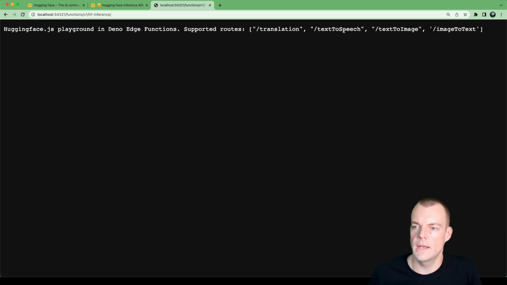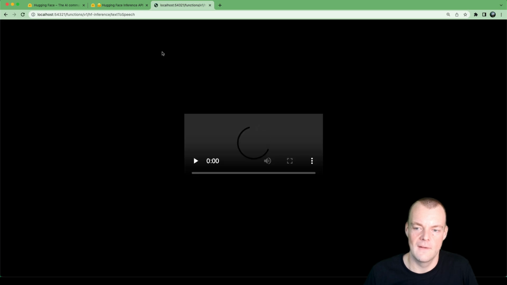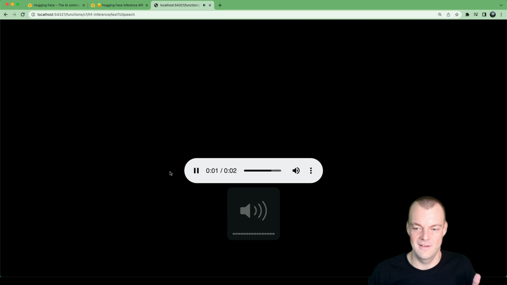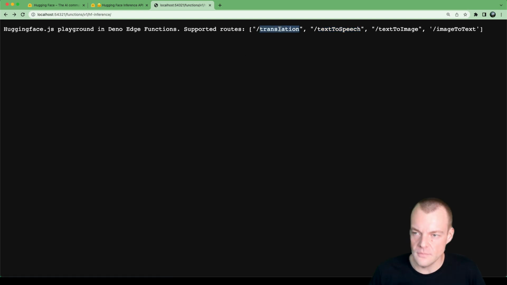And then we can open up our function. There we go. And we have a couple things that we can test out. One of them that I really love is this text to speech. Let's see, put that in. "Hello from Supabase Edge Functions." Hello from Supabase Edge Functions, yes. So this is really cool.